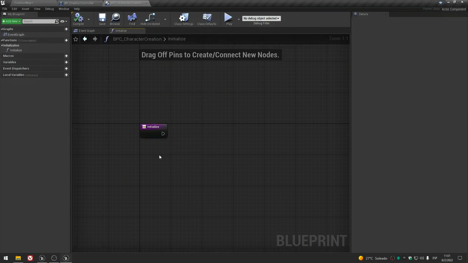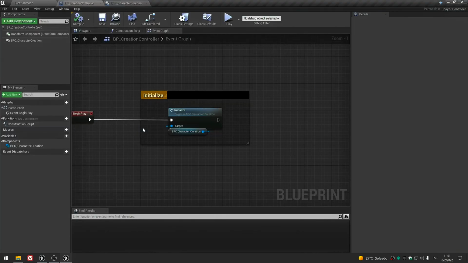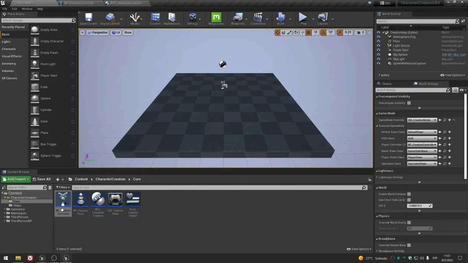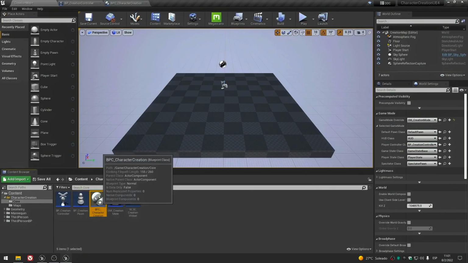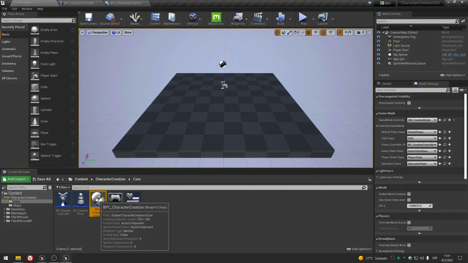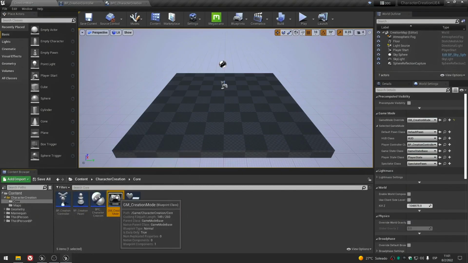Now, what we need is that there is a good communication between the controller, the pawn, the component, etc. Normally I use interfaces for that, but in this case we can cast it because we have a component, a controller, a pawn, a game mode, a widget that are always loaded. Because they are always there, in this particular case we can cast it.